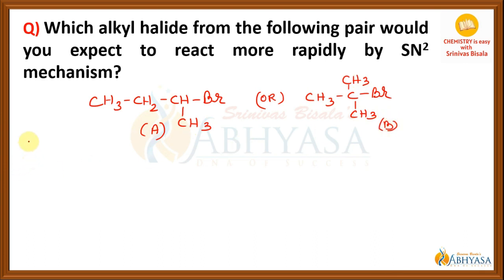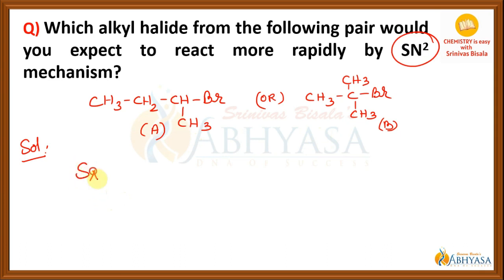Let's see how to solve this. So these are the two organic compounds given. These are the two alkyl halides given. Now we need to find out of these two, which of them more rapidly involves in SN2 reaction mechanism.